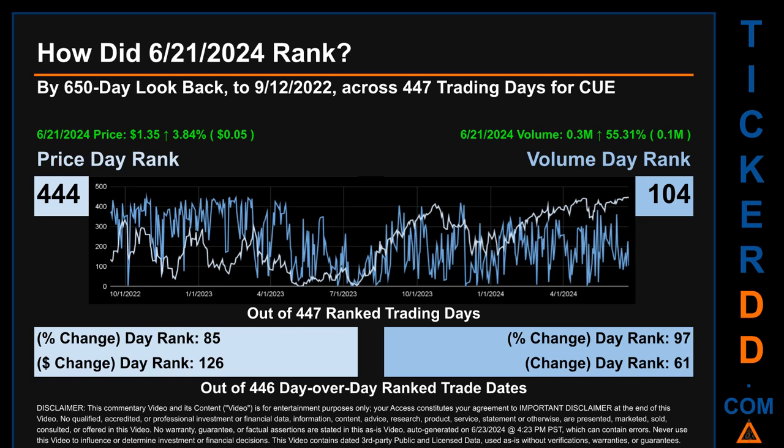Each of the 447 trading days were ranked amongst themselves by highest end-of-day price and volume, with a rank of 1 being the highest and 447 being the lowest ranked day. The price's day-over-day percentage change, jumping 3.84% on June 21, 2024, had a day rank of 85 while its dollar difference of 5 cents had a rank of 126 when compared day over day across 446 trading days. Volume's percentage change and difference were ranked respectively at 97 and 61.